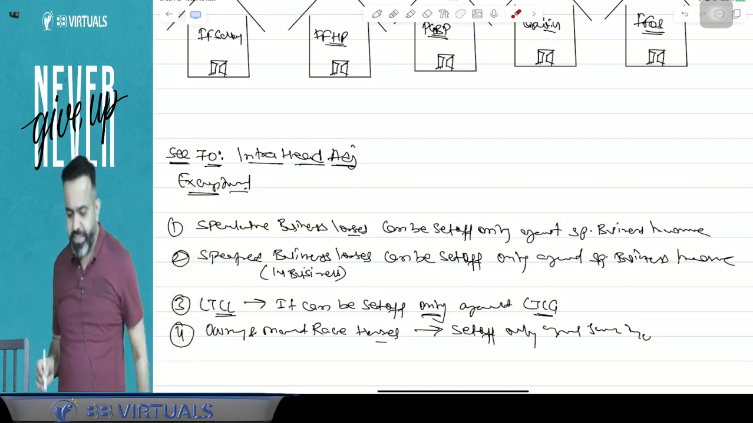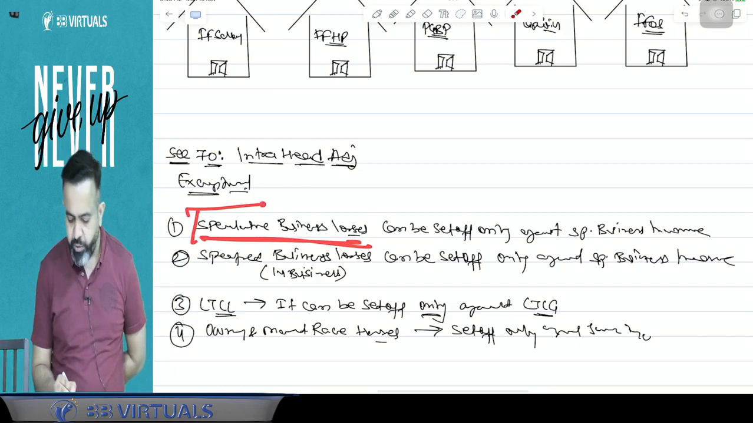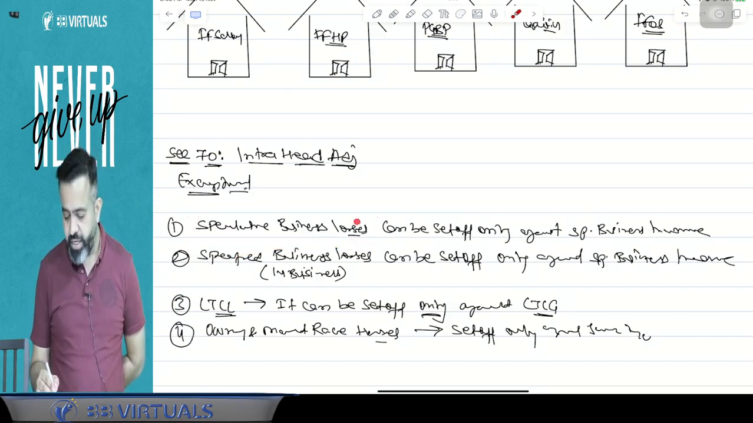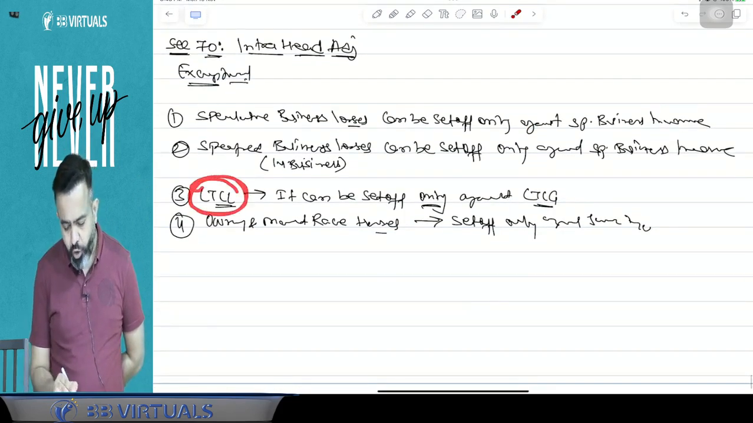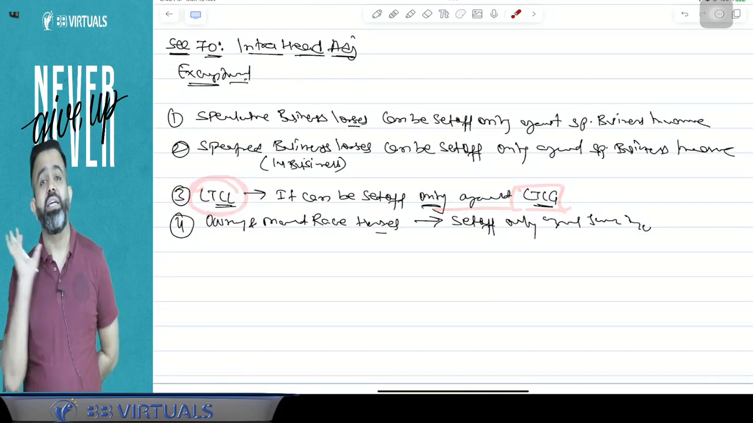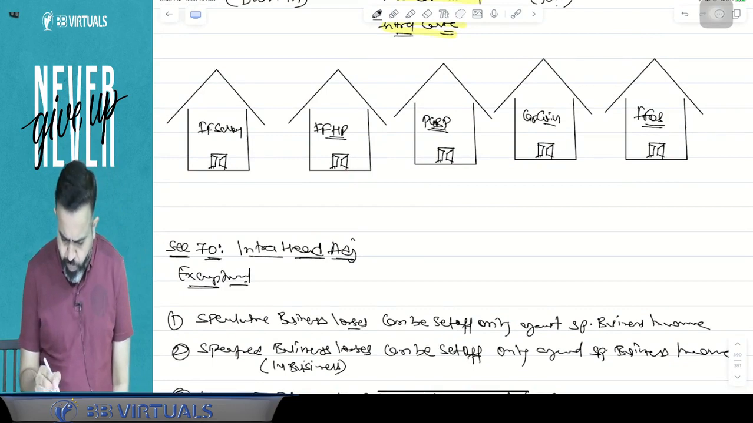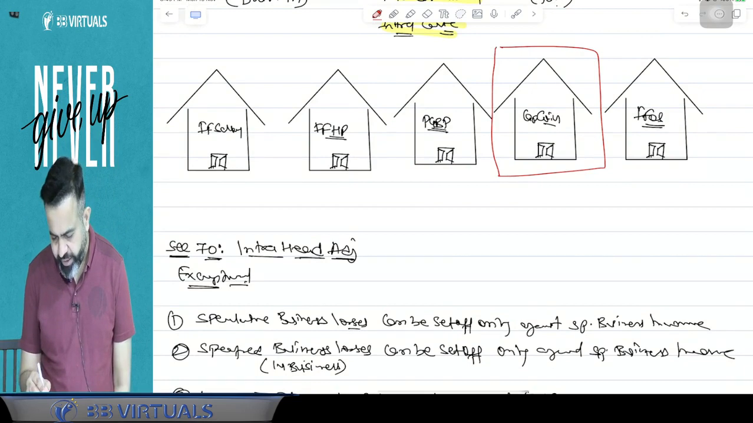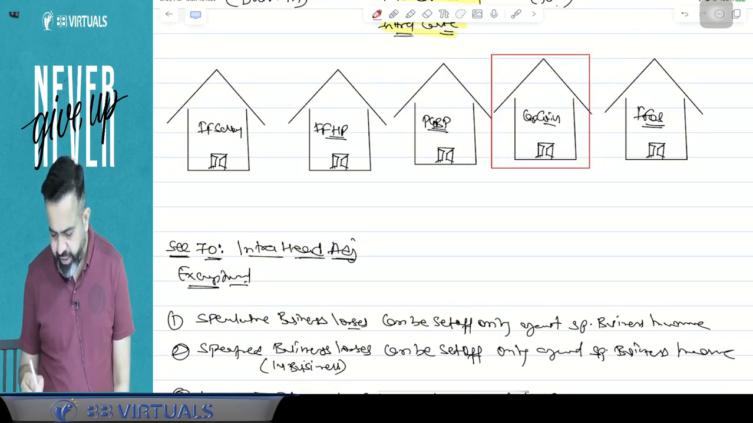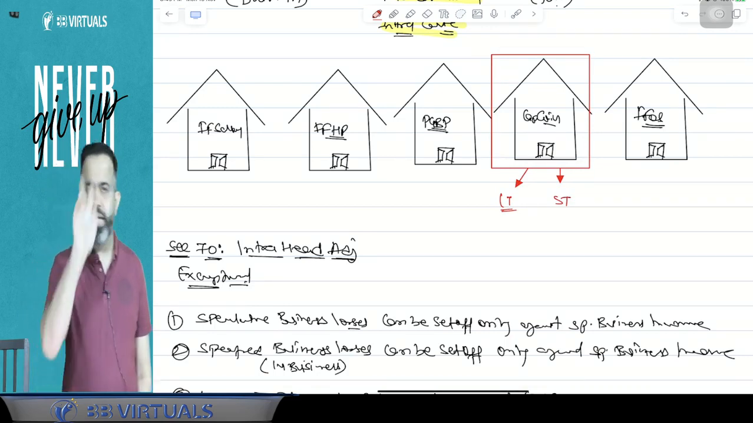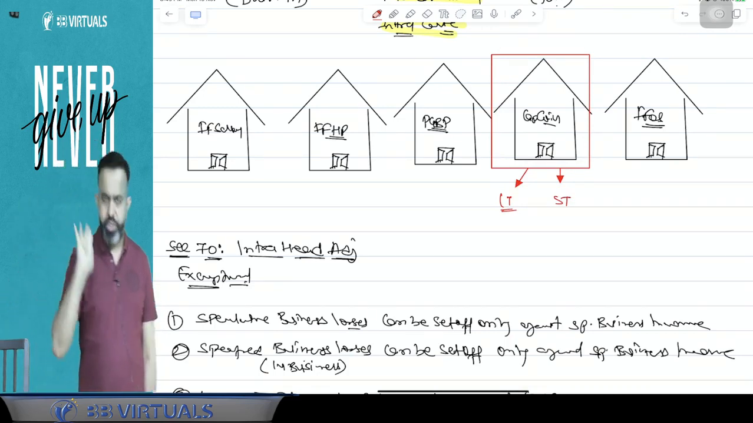Now, second is speculative business. Suppose there is a speculative business loss, that can be set off only against a speculative business gain. Long-term capital loss can be set off only against long-term capital gain, guys. Hey guys, in the capital gain head, can I say that there can be only two possibilities? Either one is long term and one is short term. There can be two possibilities only, long term and short term.